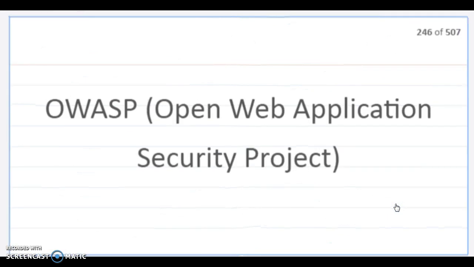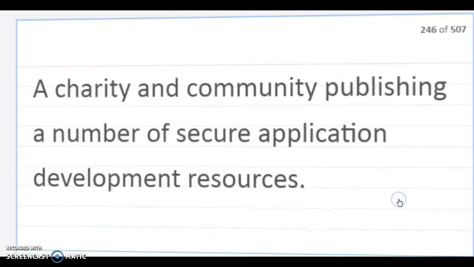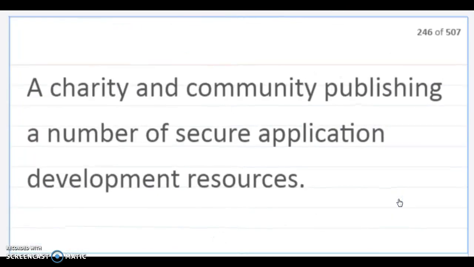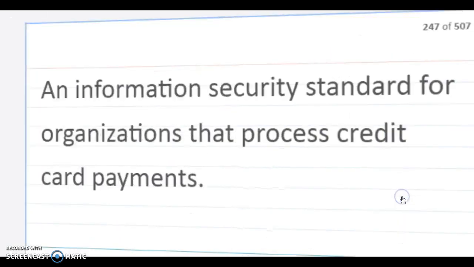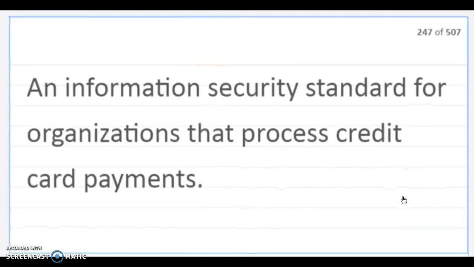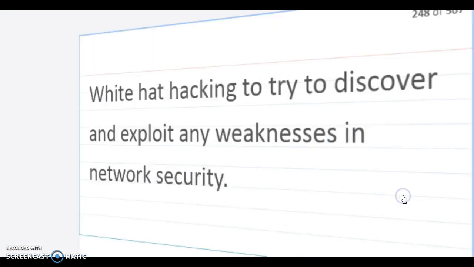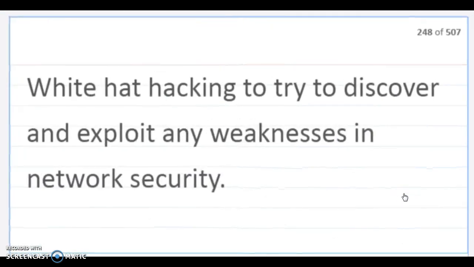OWASP, Open Web Application Security Project. A charity and community publishing a number of secure application development resources. PCI DSS is the Payment Card Industry Data Security Standard, an information security standard for organizations that process credit card payments. Penetration testing. White hat hacking to try to discover and exploit any weaknesses in network security. We'll talk about that later.